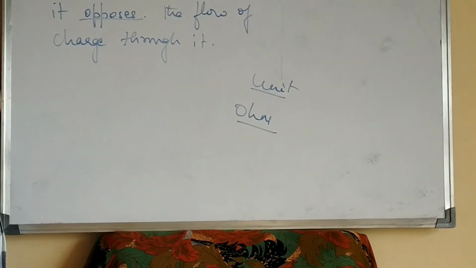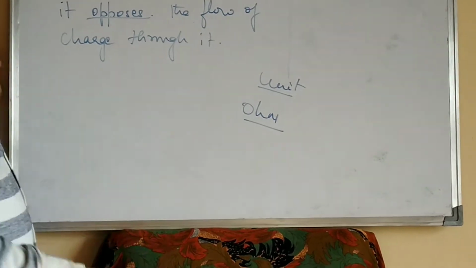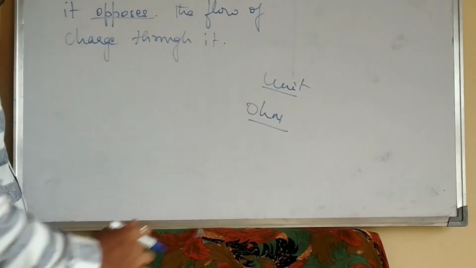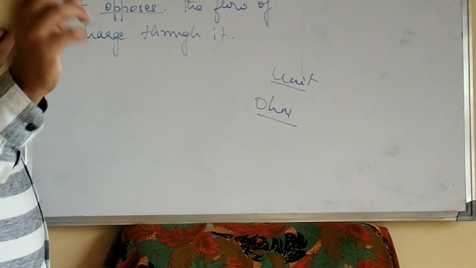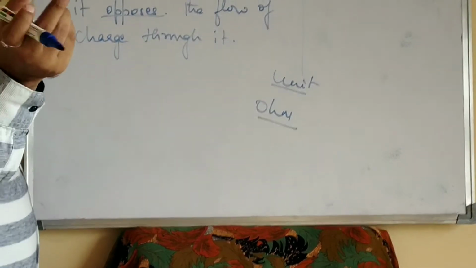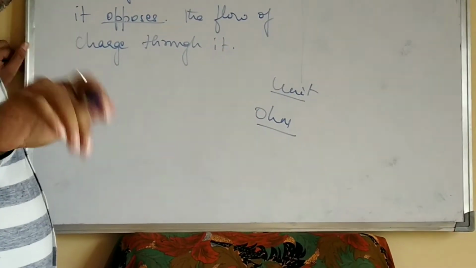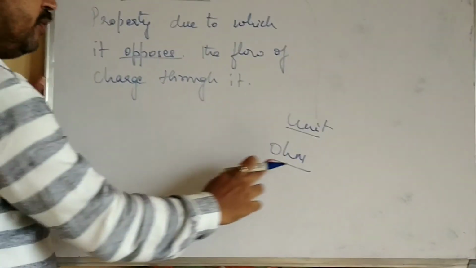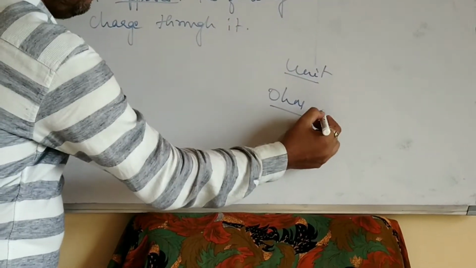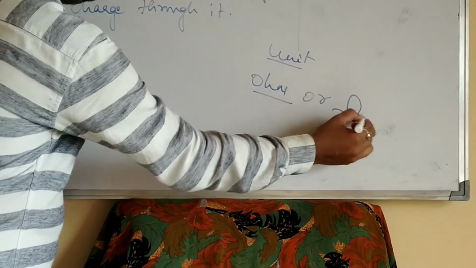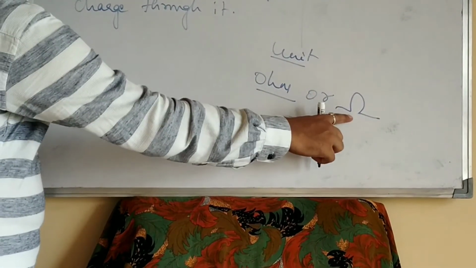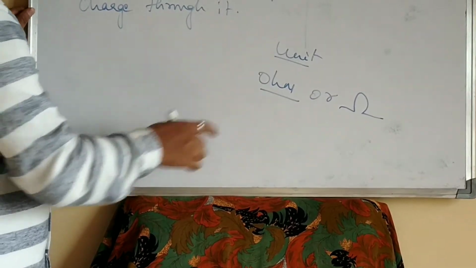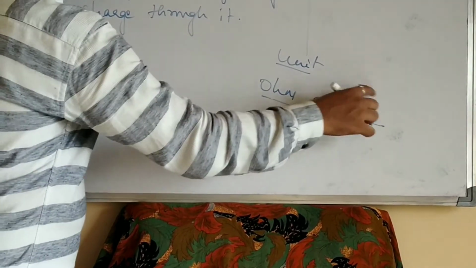George Simon Ohm, the name of a person. That ohm is the unit of resistance. That George Simon Ohm has also given a law called Ohm's law, which I will deal with next. Now the unit of resistance is ohm. You can write it as OHM, or this is the symbol. You can write this too. This is also the unit of ohm.